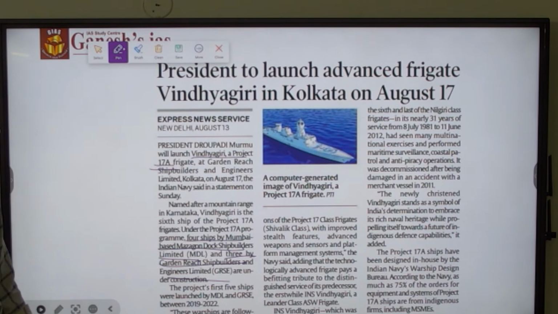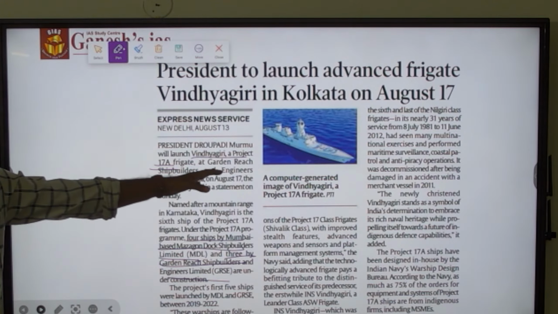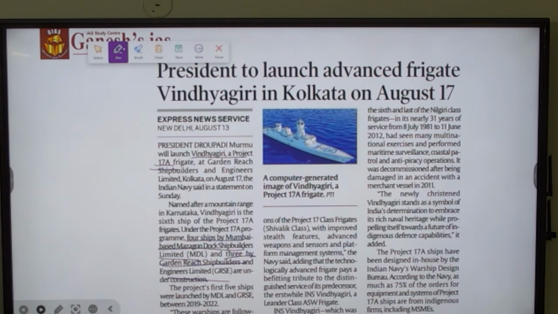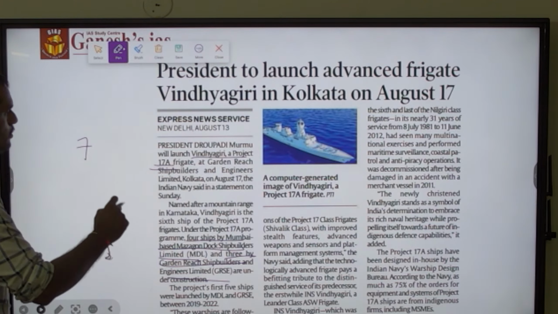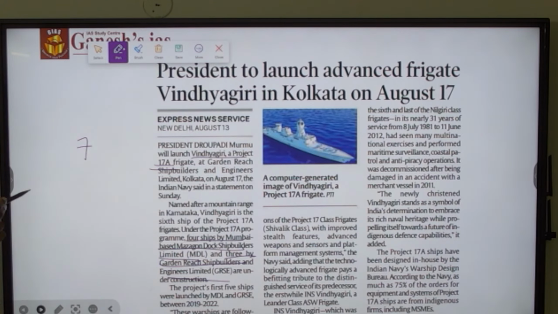And the Vindhyagiri frigate, which is going to be launched by the President of India under Project 17A, is manufactured by Garden Reach Shipbuilders and Engineering Limited, which is present in Kolkata. The project's first 5 ships are already produced, and this will be the 6th ship out of the total 7 ships. The first 5 are right now running in the waters, oceans.